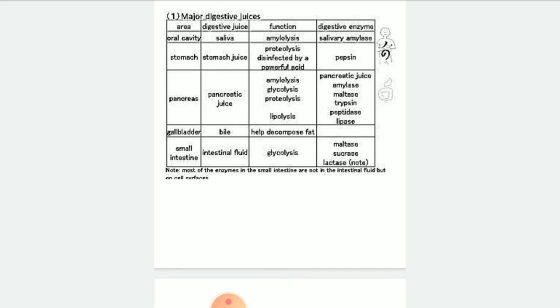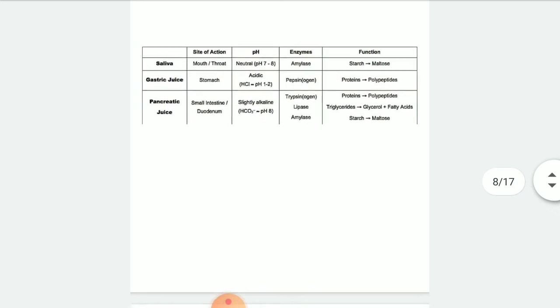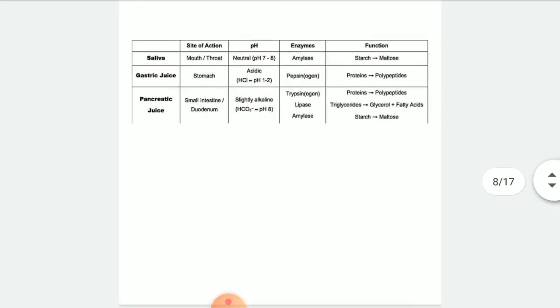Okay children. Same thing is given here. Here the pH is mentioned. For competitive purposes it is very important. Just go through this particular table. Saliva, the pH is 7 to 8, and for your exam purpose also it is very important. Sometimes it may be asked. Then the name of the enzyme is amylase. Function, breakdown of starch into maltose. Gastric juices, present in the stomach, responsible for the breakdown of protein into polypeptides.